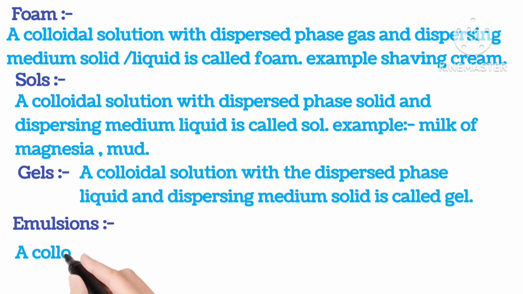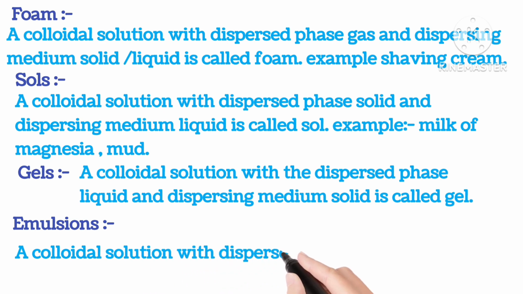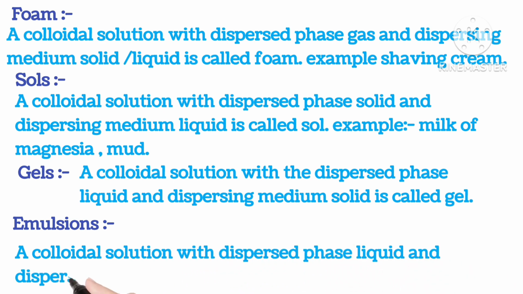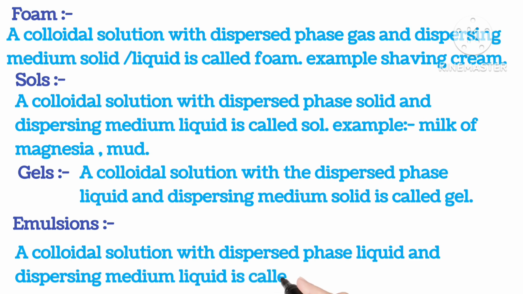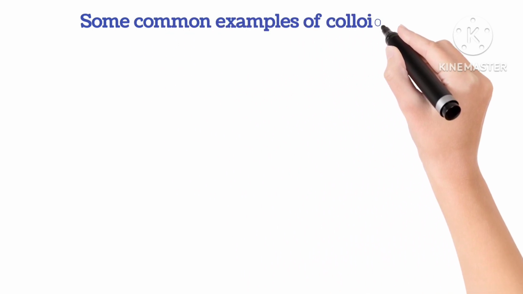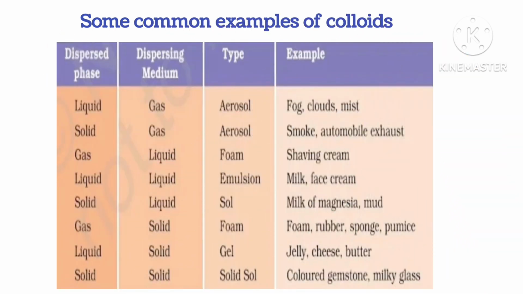Emulsions. A colloidal solution with dispersed phase liquid and dispersing medium liquid is called emulsions. Some common examples of colloids are given in the chart. You can pause the video and look through it.